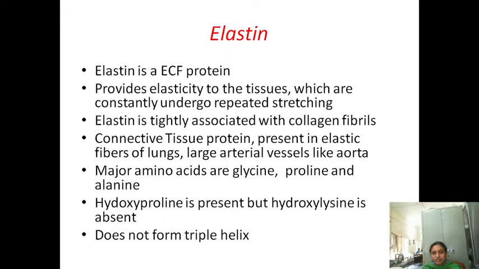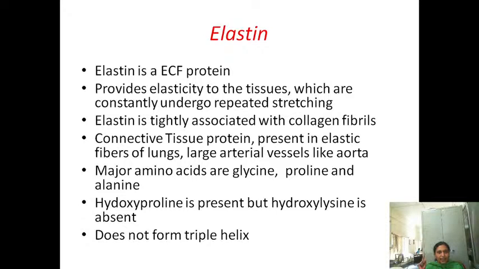Here, it is a connective tissue protein present in the elastic fibers, mainly elastin, which is present in the elastic fibers of the lungs and large arterial vessels like the aorta. The major amino acids present in elastin are glycine, proline, and alanine. Hydroxyproline is present, but hydroxylysine is absent.